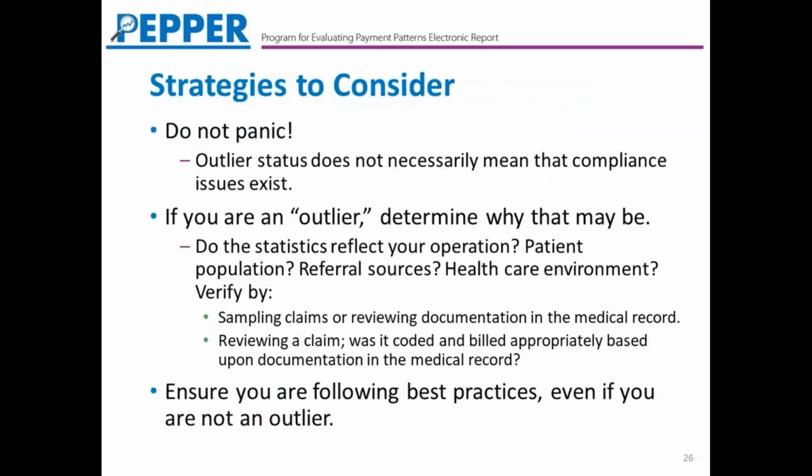Once you get your PEPR, if you do see that you have some red numbers here and there, the first thing we want you to do is to remember, do not panic. Remember that just because you're an outlier, again, it doesn't mean that there is any compliance issues that exist. It doesn't mean that you're doing anything wrong. But let the PEPR open up a review of why you may have been an outlier. Do those statistics in your PEPR reflect what you expect to see given your operation, your patient population, your referral sources, the staff that you have on board, your healthcare environment? There are a lot of factors that can make your statistic look different from others. So just think about that.